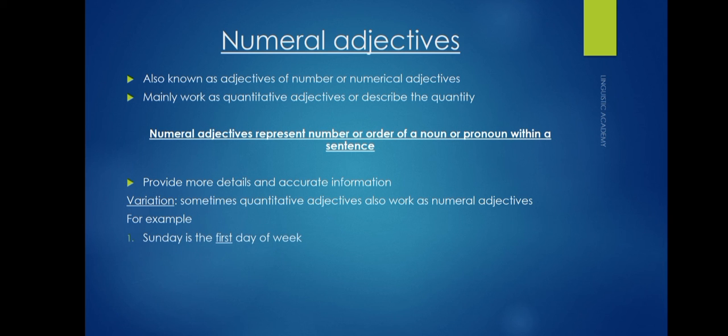Sunday is the first day of the week. The hand has 5 fingers. There are no pictures in this book. Most boys like cricket. In all these examples, we see that the quantity of each noun is provided: first day of the week, 5 fingers and no pictures. We are given quantities over here, so these are numeral adjectives.